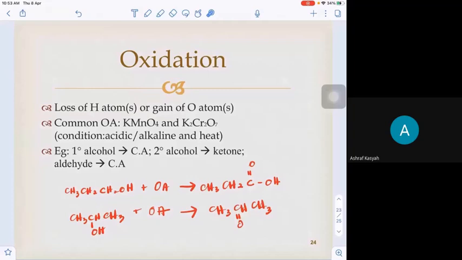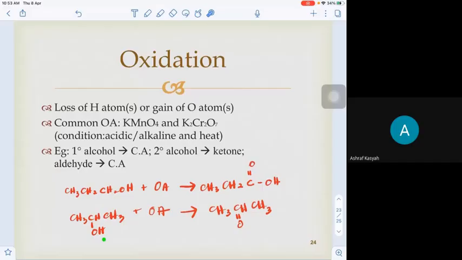And then in this case, this is the example of secondary alcohol. It turns to ketone. Actually, no more H here. So what happened when it turns to ketone?